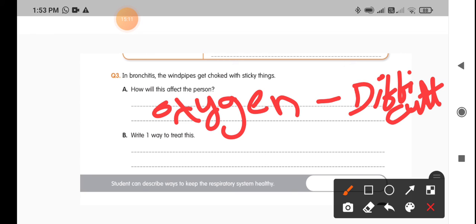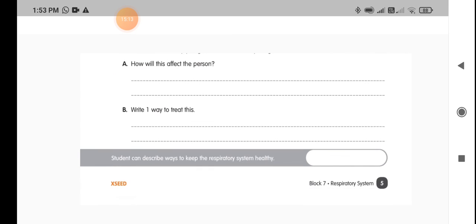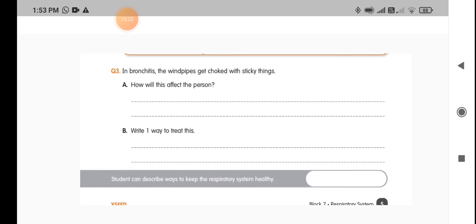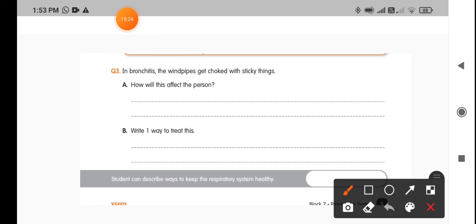Write one way to treat this. Then how to treat this? By doing regular exercise and by breathing clean air. When bronchitis people are around you, you just use the mask. Suppose bronchitis has already attacked, then the windpipe gets choked with sticky things. This will not supply proper oxygen and respiratory problems will come.